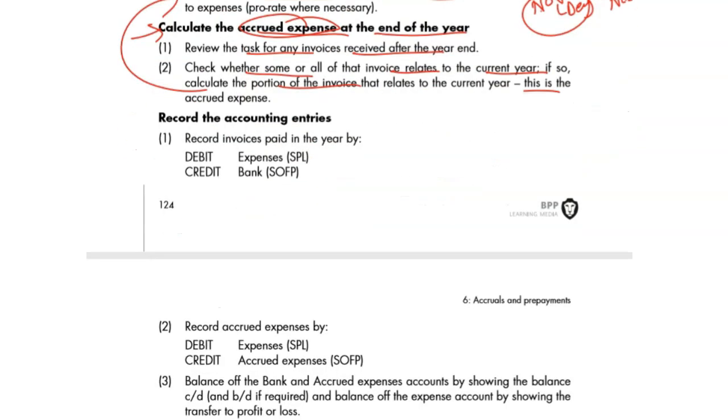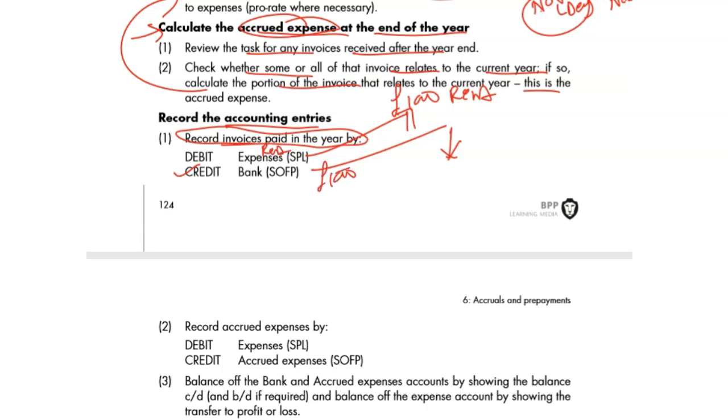Let's read the record of the accounting entries. We are covering every bit of this, basically the BPP book. It's a vast coverage. Record invoices paid in the year. You will be paying some of it. In our example, we paid 1,000 rent. How do you record it? Your bank is going down, that's why bank credit, and your expenses are going up, that's why expense debit. Rent debit and bank credit by 1,000. We started with this example.